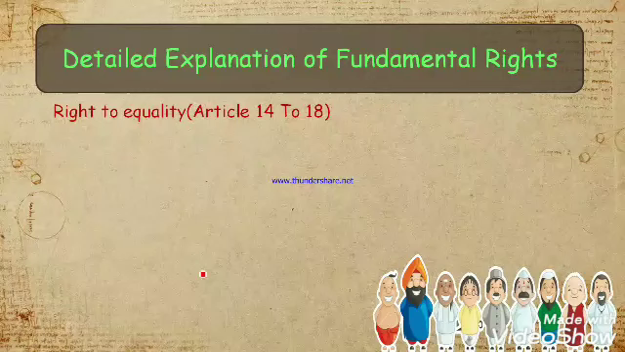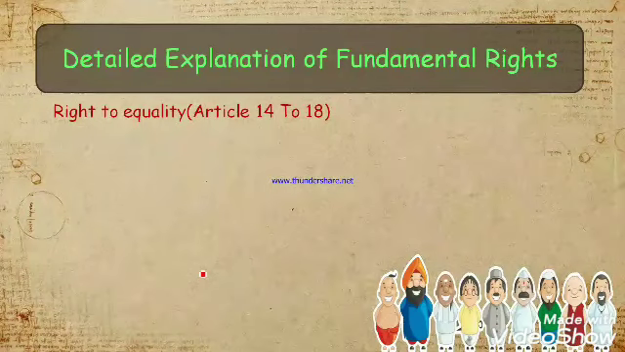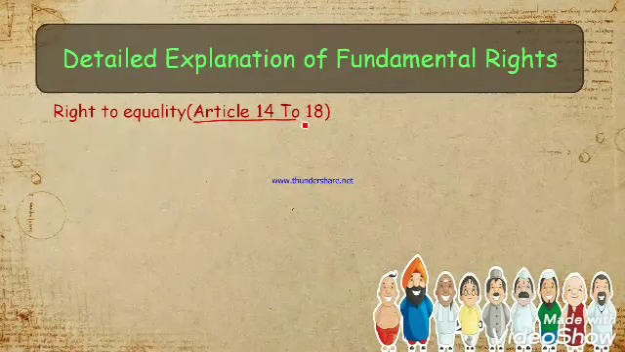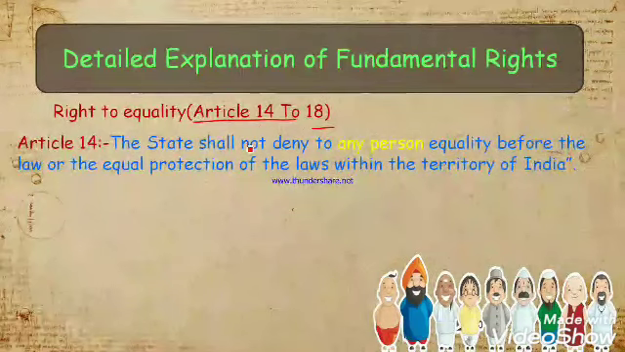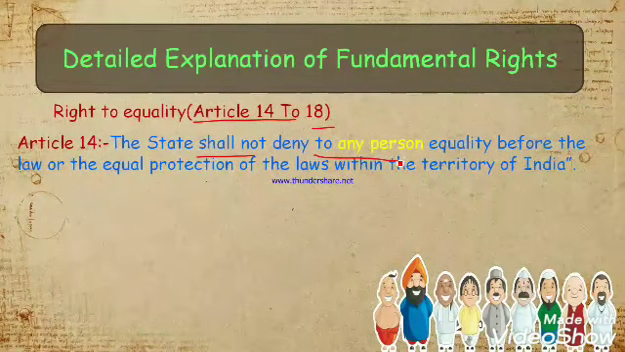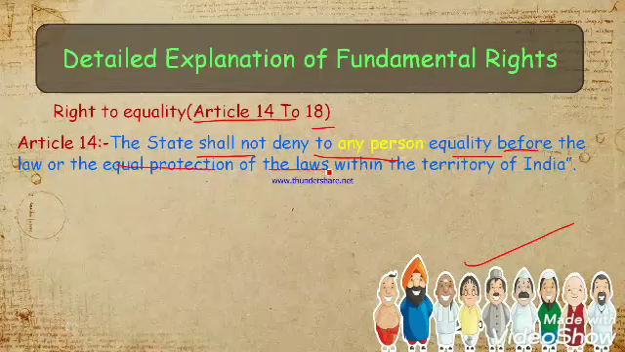The first one is right to equality. So what do we mean by right to equality? First of all, remember the article numbers, article 14 to 18. Okay, so article 14 states that the state shall not deny to any person equality before the law or equal protection of the law within the territory of the country.